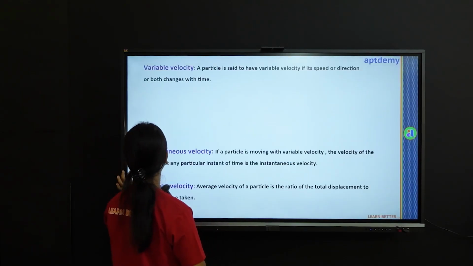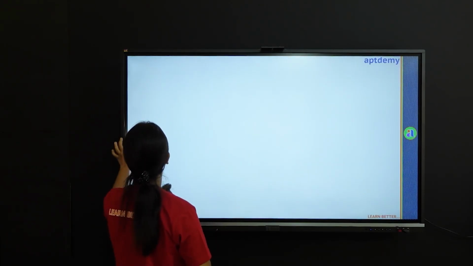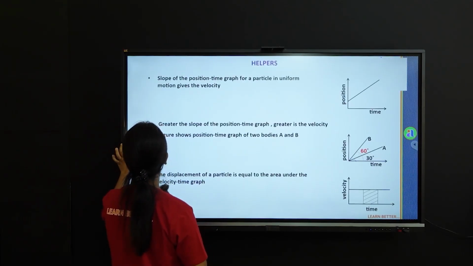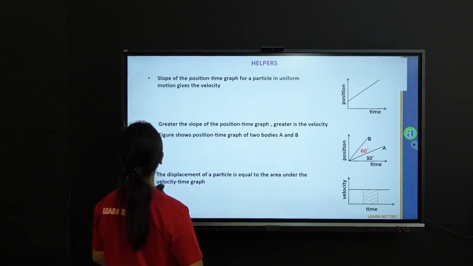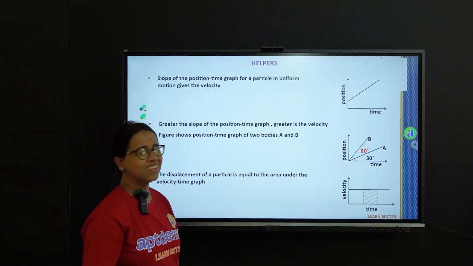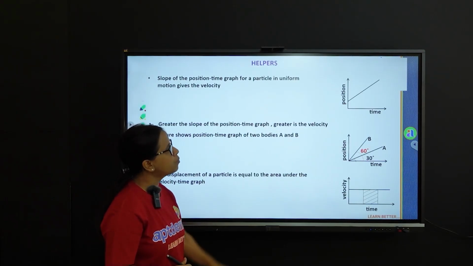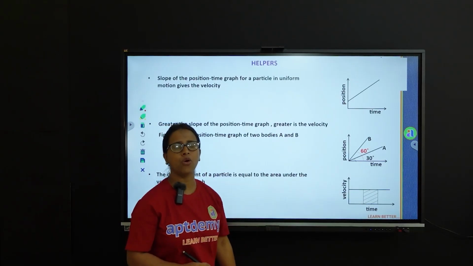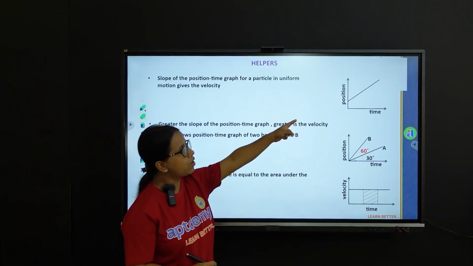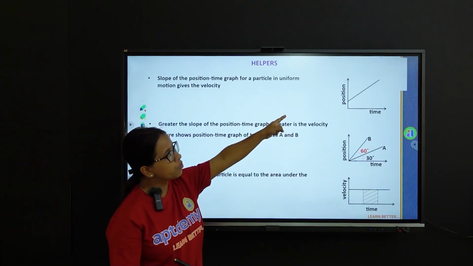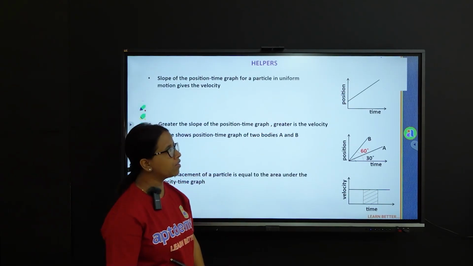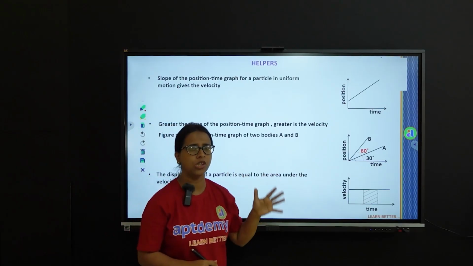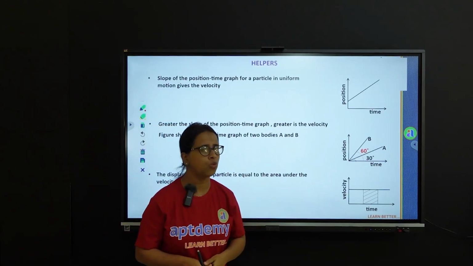Now I call them helpers. Let's have a look at this. So these are my favorite. Okay, so we have the position time graph of a particle. This was just the case I was talking about a bit before. You can see that the position time graph of the particular particle is not starting from 0, which means that it has some initial position at time t equals 0.